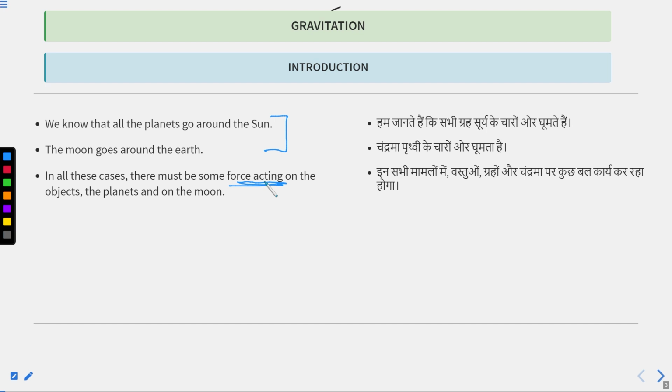There must be a force pulling it towards the earth. Why does the moon revolve around the earth? There must be a force. So there must be a force acting on all these objects, causing them to move.